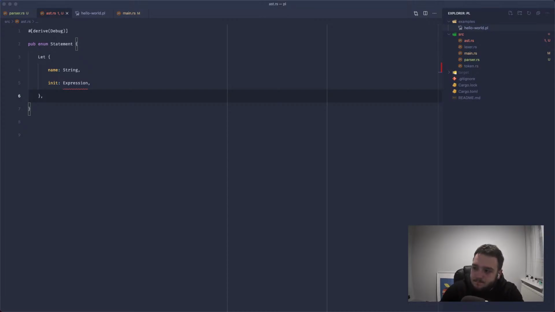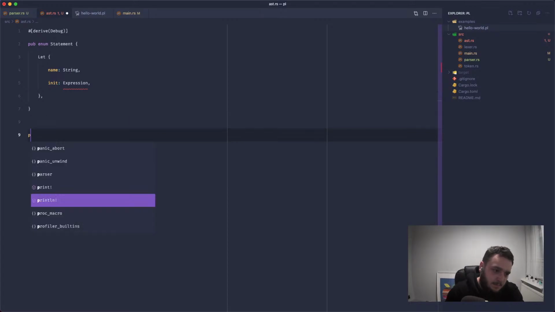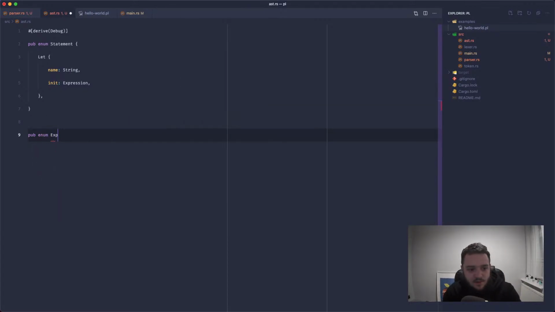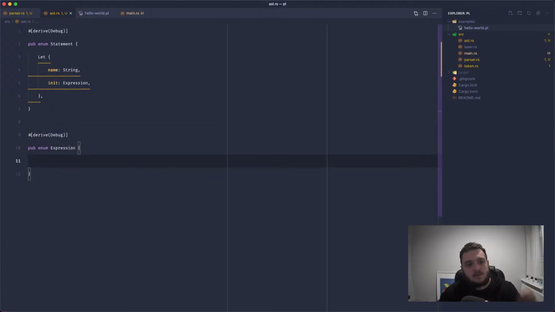I'm guessing expression can also be an enum. We'll put it all in the same file for now. We can refactor later. So we're going to need to add this debug as well. So this will stop having a go at us.